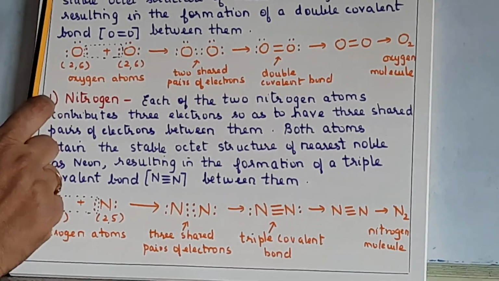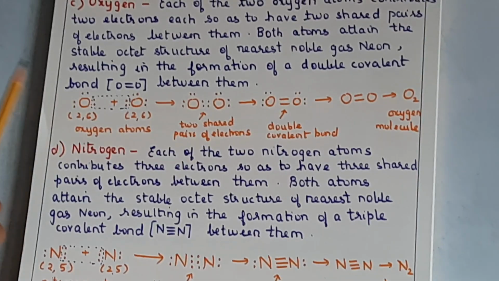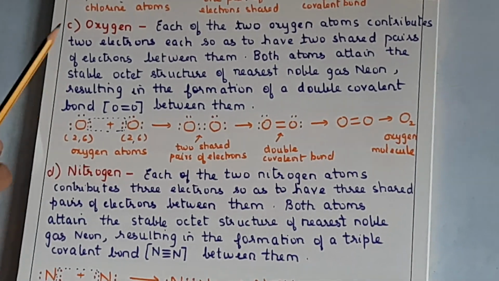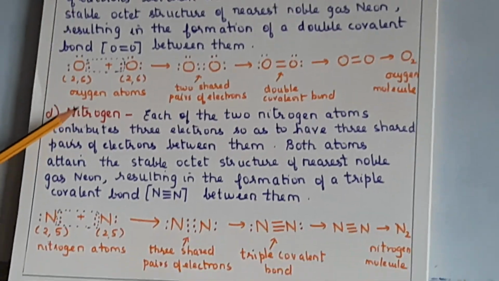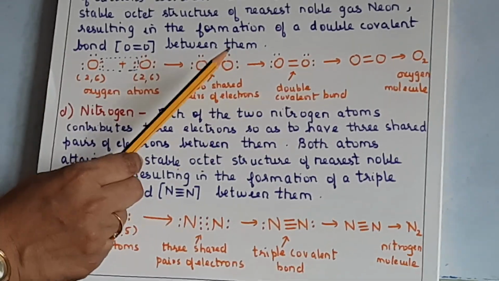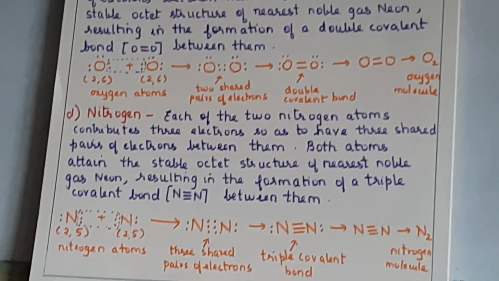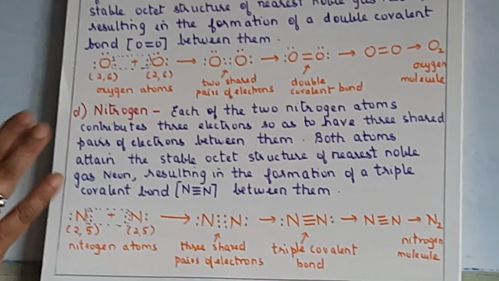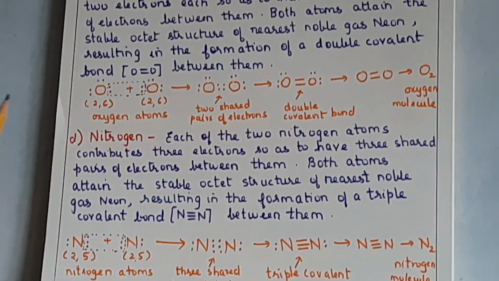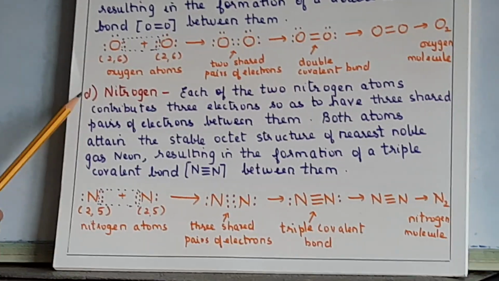So you remember oxygen has a double and nitrogen has a triple covalent bond. Some questions on oxygen and nitrogen are asked either directly, that is to draw the electron dot structure, or sometimes to choose the correct option or choose the odd one out. Now coming to the next one, that is nitrogen.